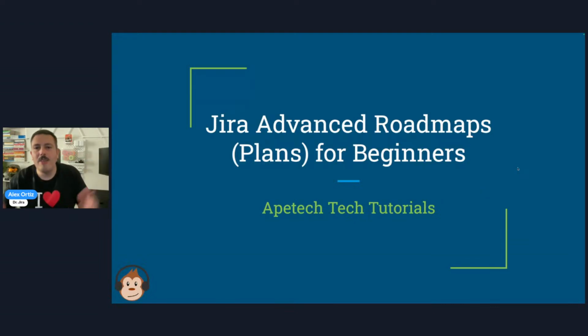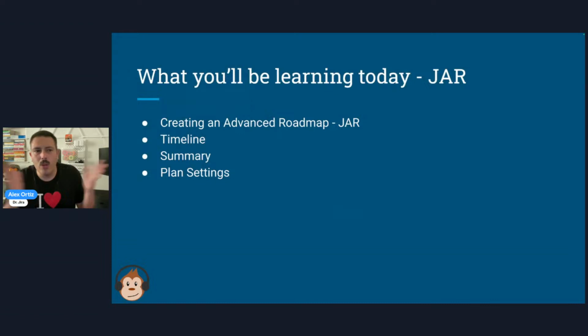All right, so everybody's trickling in. What are we going to talk about today? So obviously, I'm trying to coin the term JAR. I know Atlassian, from what I hear, is going to be rebranding the Jira Advanced Roadmaps. Right now they're called plans. There's also advanced timelines. So there are a lot of different names for just this thing.